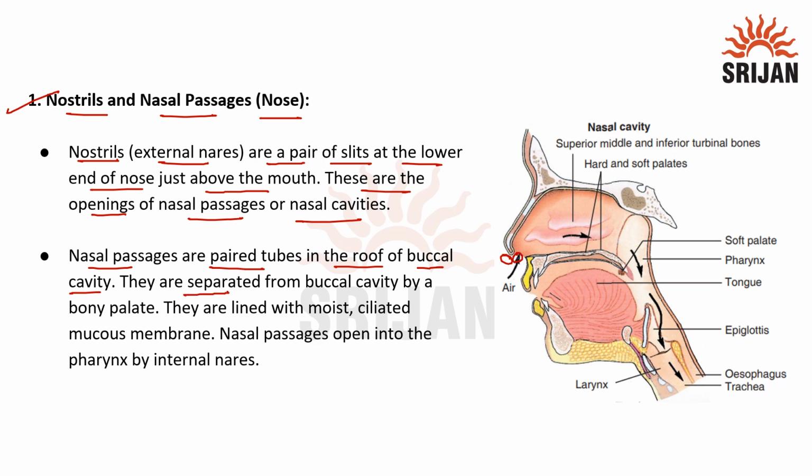They are separated from the buccal cavity by a bony palate. They are lined with moist, ciliated mucous membrane. Nasal passages open into the pharynx by internal nares. So here we have our nasal passage, and this nasal passage is separated from buccal cavity by the palate.